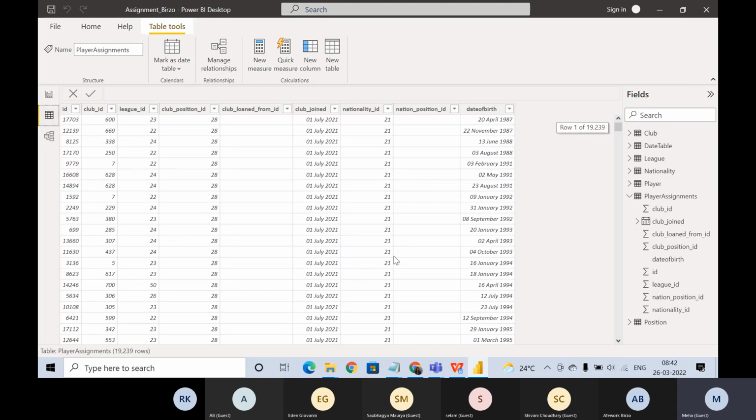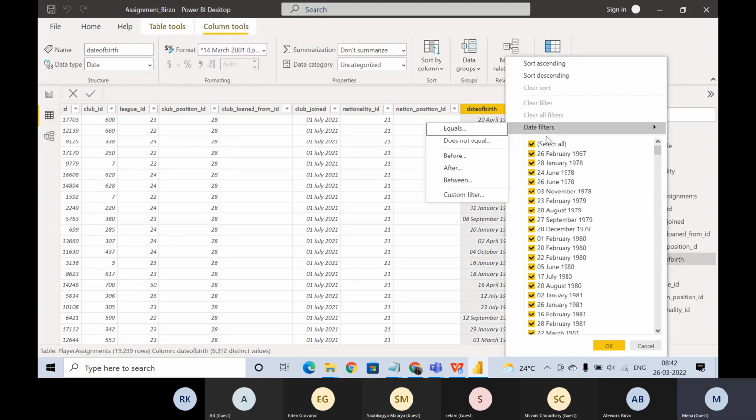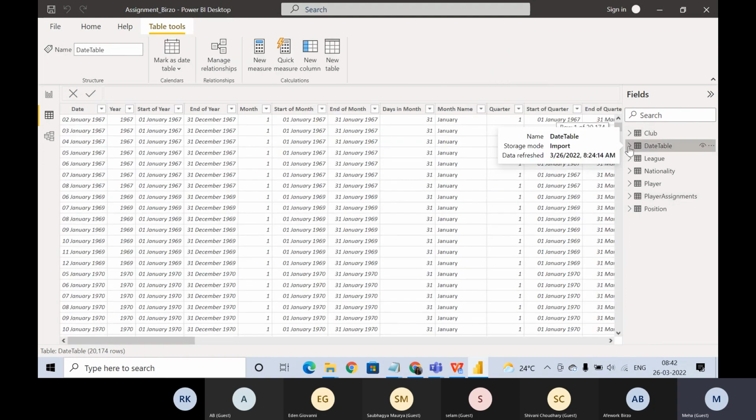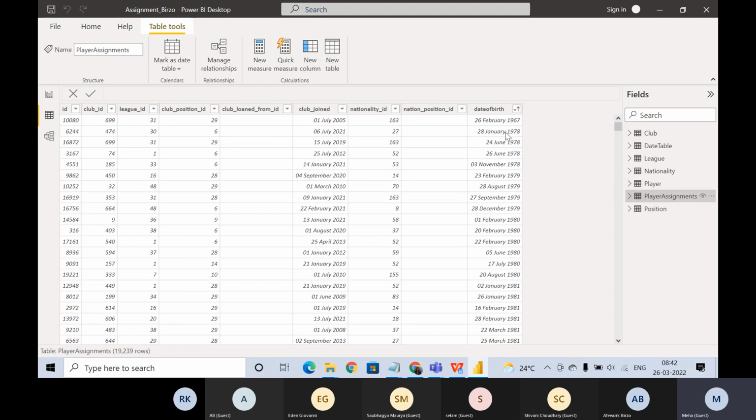Let's look at the table, then you will understand more. Let me do this ascending, right? Now this is the player assignment table. Let me go to the date table. Okay, so here we have dates like this, and then under player assignment we have dates.